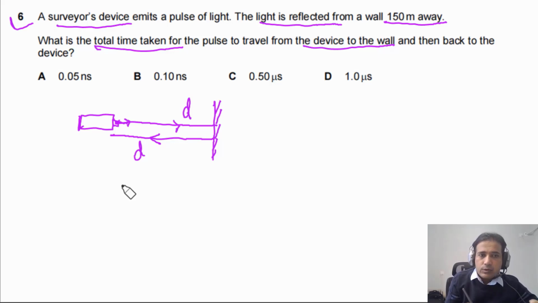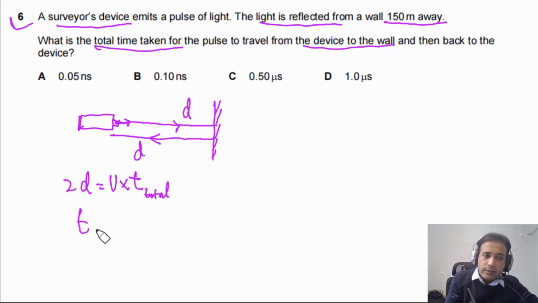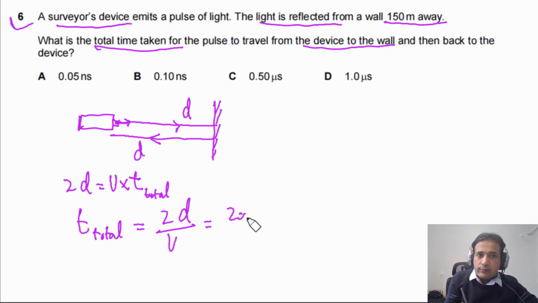So what is the total distance? Total distance is equal to 2d. And the speed, this is light, so the speed has to be equal to 3.0 times 10^8. We can say the total distance traveled, 2d, has to be equal to v times the total time taken, t total. We need to find the value of t total. So this will be equal to 2d divided by the speed of light. So we have 2 times 150 meters, divided by 3.0 times 10^8 meters per second.